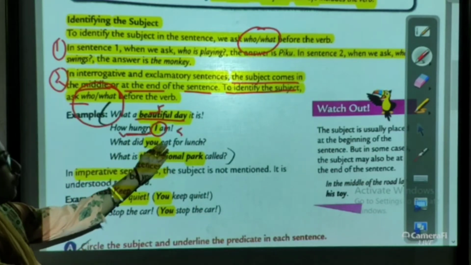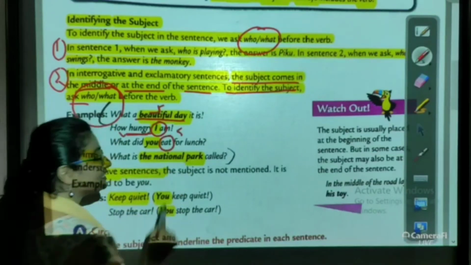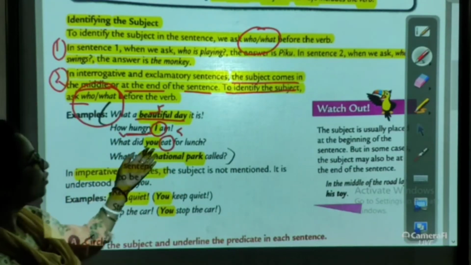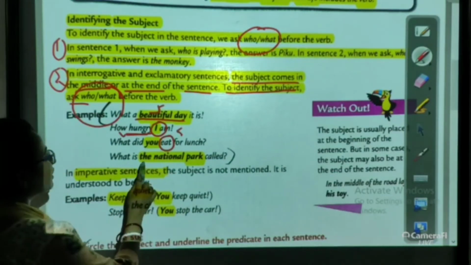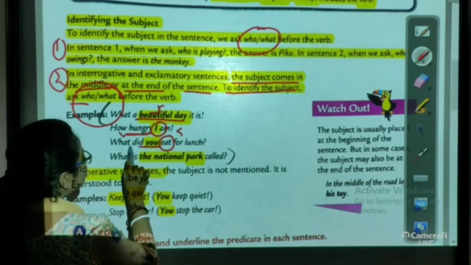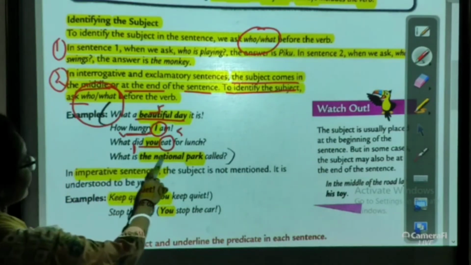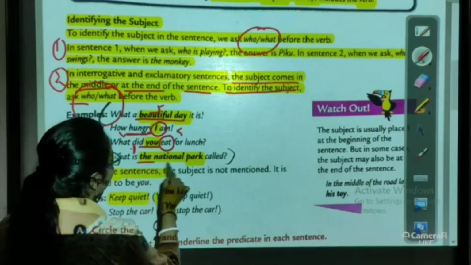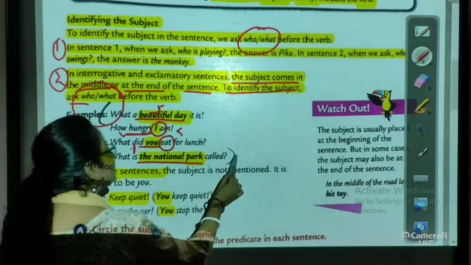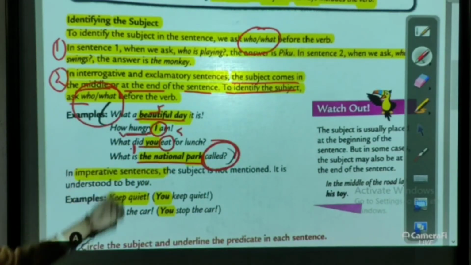What did you eat for lunch? What is the verb here? Eat is the verb here. So, who eats? What did you eat? You. So, you becomes the subject here. What is the national park called? The question is already here. The national park. We are questioning the verb with what or who, and we are getting our subject.